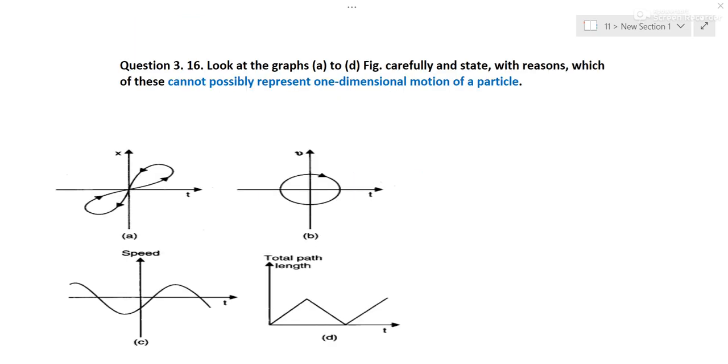Let us do this question. Look at the graph and we have to tell which of these cannot represent one dimensional motion. One dimensional means motion in a single line, straight line. So chapter's name. So for the first, whether it can represent or not. So this is position, this is time. So we will draw a line parallel to time axis.